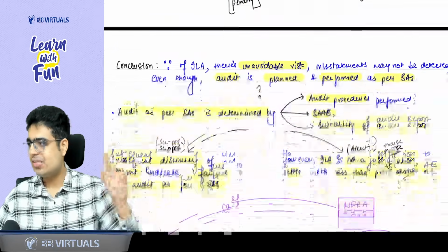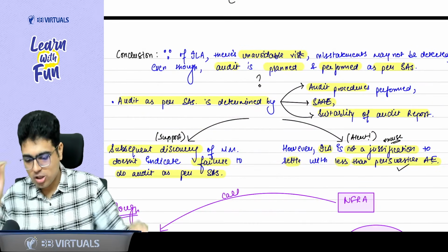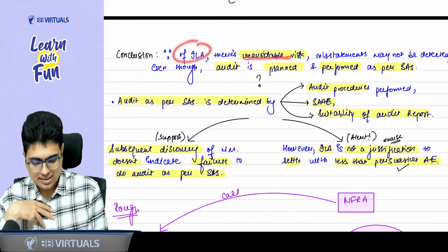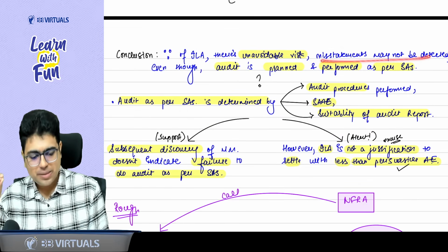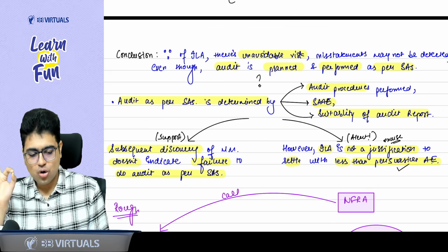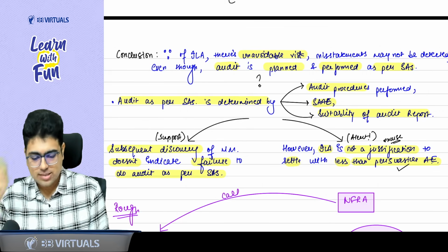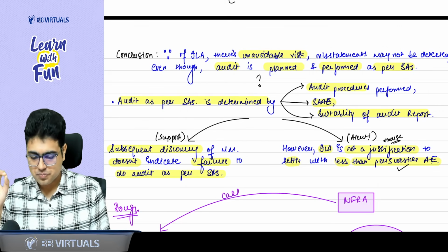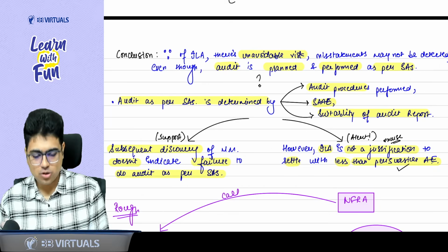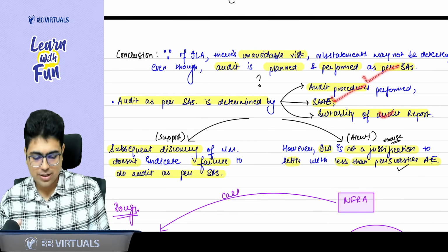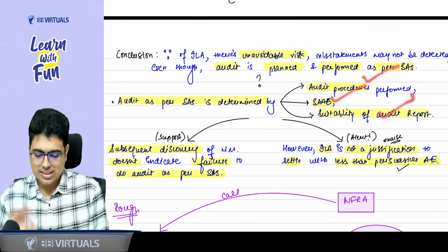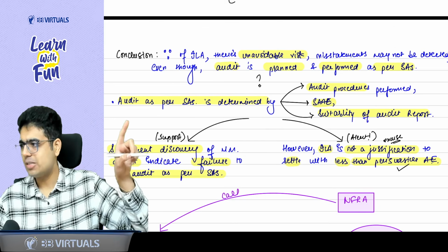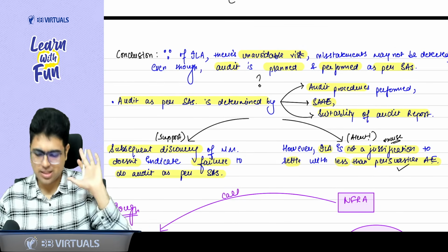And this is the concept we have written here. See, because of inherent limitation, there is a risk that misstatement cannot be detected even though audit is done as per SA. Now, sir, what do you mean by audit is done as per SA? Audit is done as per SA means audit procedures are done, evidence is collected, and audit report is given. These three things are done as per SA. So you should do your audit as per SA, and then everything is done.